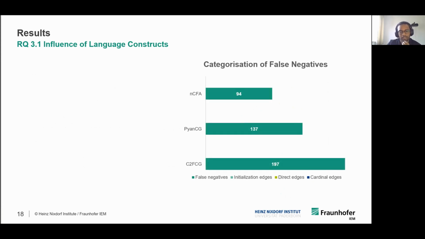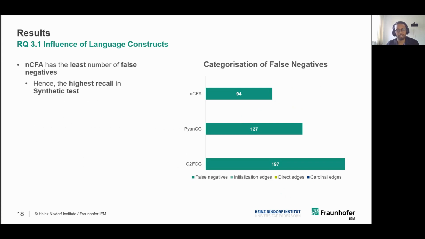These bars show the total number of false negatives from each static call graph. From this, we can see that NCFA has the least number of false negatives, which also validates that it has the highest recall in the synthetic test. Now let's see how these false negatives are split. This fraction of the bar shows the initialization edges.